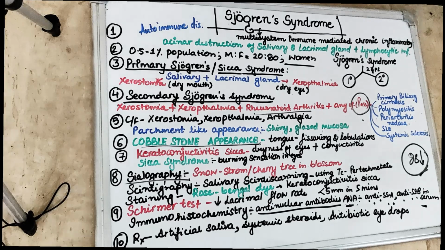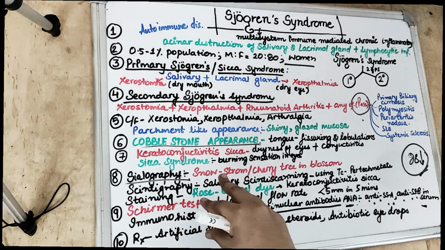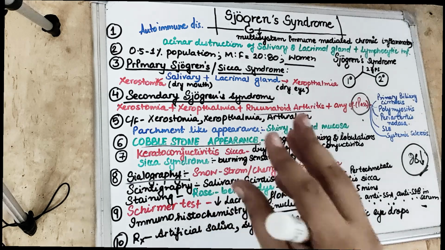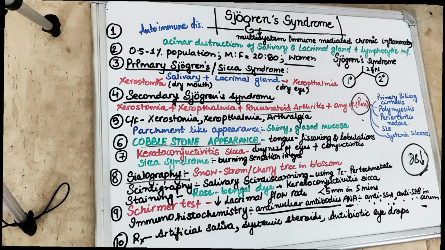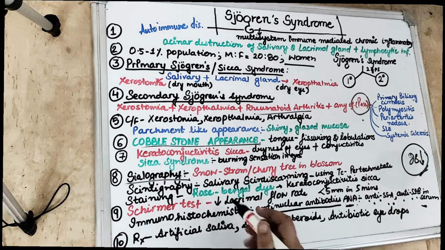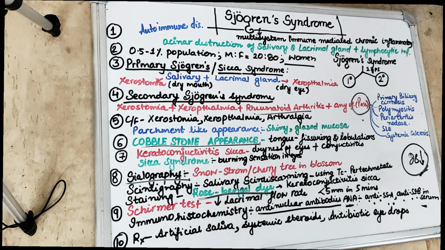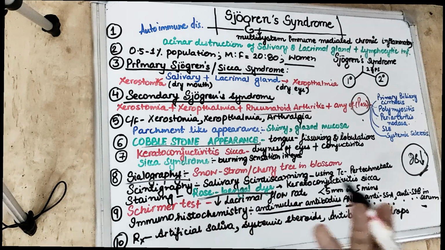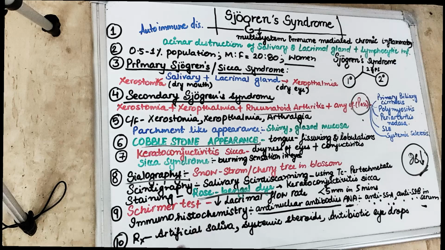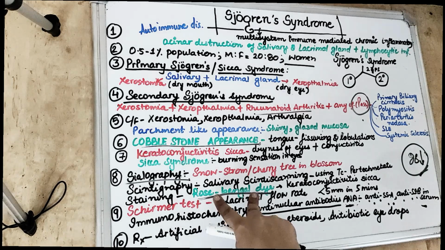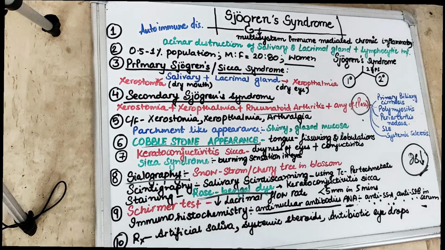Also in the patient of keratoconjunctivitis sicca, there will be corneal keratotic lesion. So if we do the Rose Bengal dye test, then we will see there are pink stains because of the corneal keratotic lesion, and it is going to stain the Rose Bengal test into pink color.